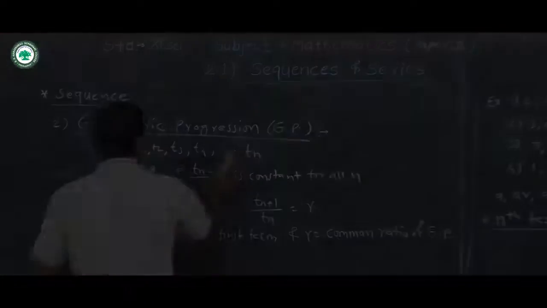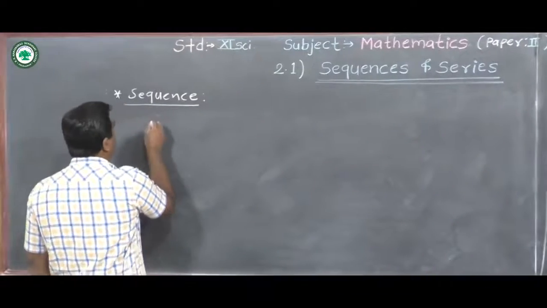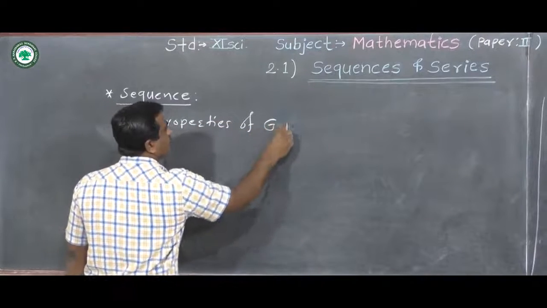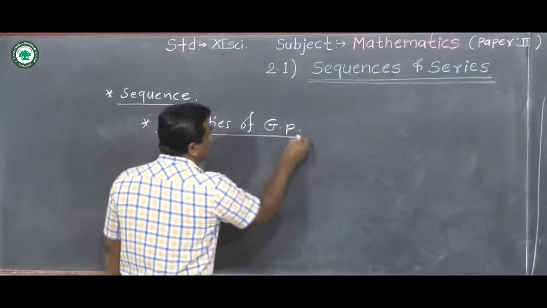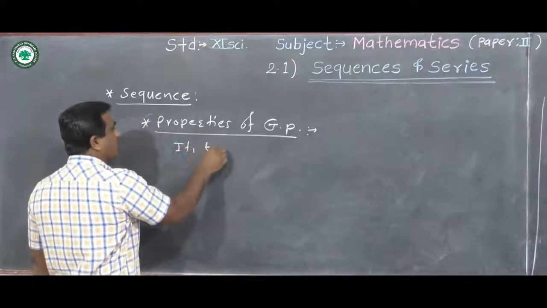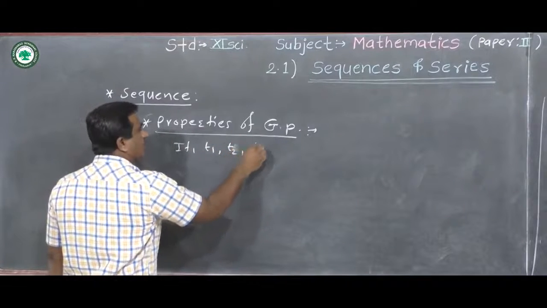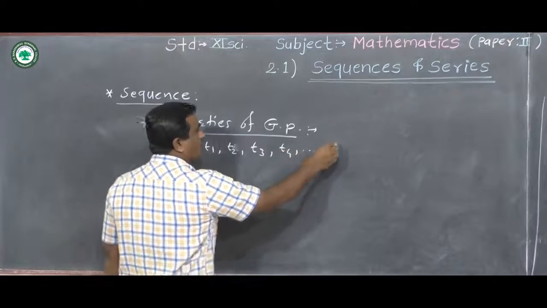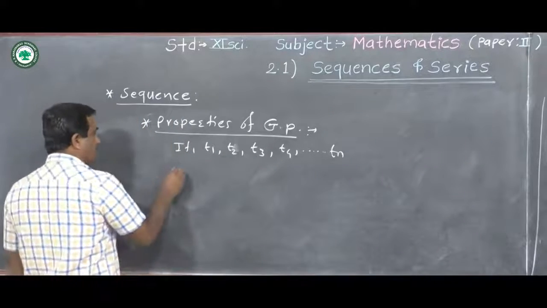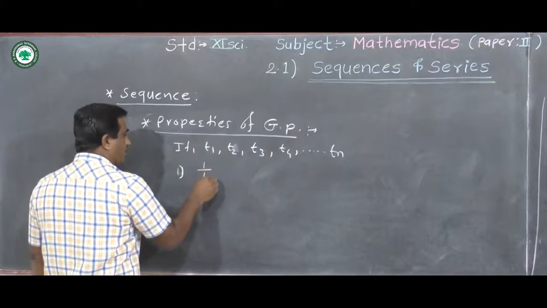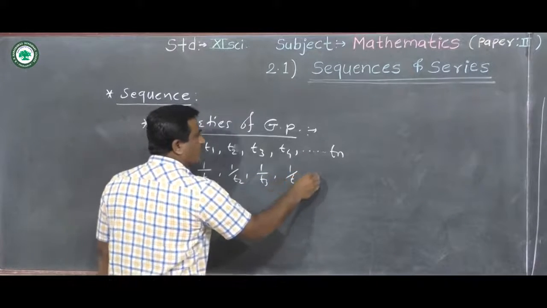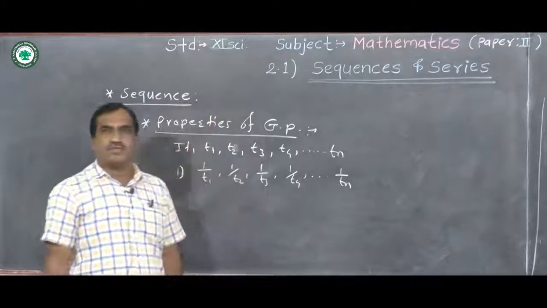Properties of geometric progression. If T1, T2, T3, T4, and so on up to Tn are in GP, then the first property: the sequence 1 upon T1, 1 upon T2, 1 upon T3, 1 upon T4, and so on, 1 upon Tn is also a geometric progression.